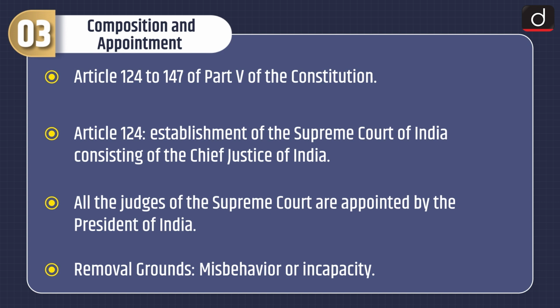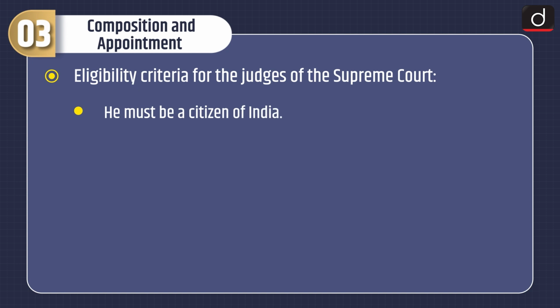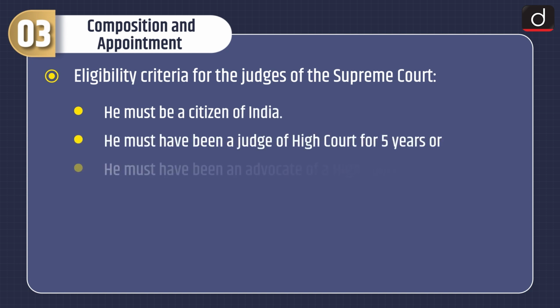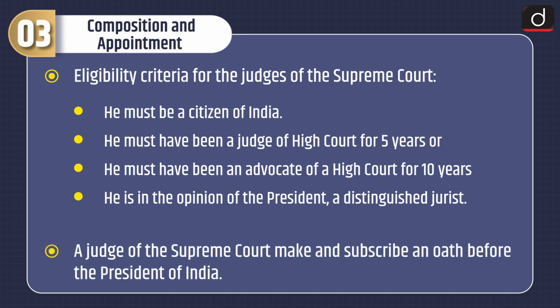or incapacity. Eligibility criteria for the judges of the Supreme Court are: he must be a citizen of India, he must have been a judge of a High Court for 5 years, or he must have been an advocate of a High Court for 10 years, or he is, in the opinion of the President, a distinguished jurist. A judge of the Supreme Court makes and subscribes an oath before the President of India.